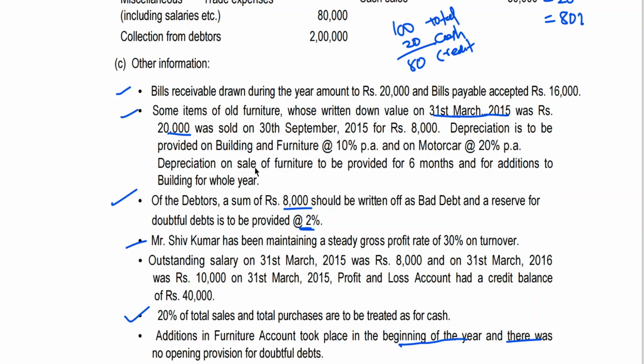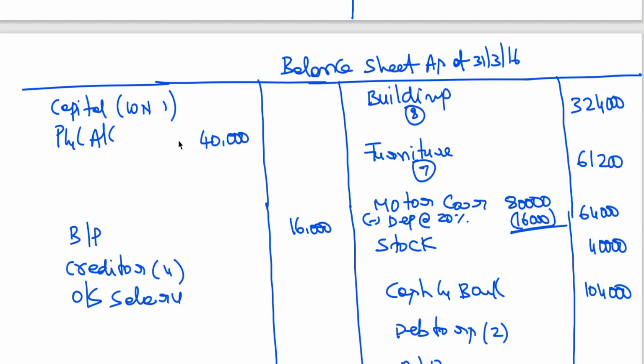Since he has given a P&L account, this accountant's practice is that current year profit is not added to capital. It means the capital is maintained as a fixed capital. And what is the current year outstanding salary? 10,000. This is also to be taken to the balance sheet, 10,000.